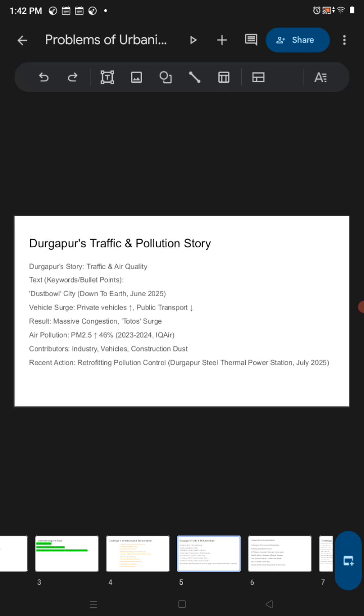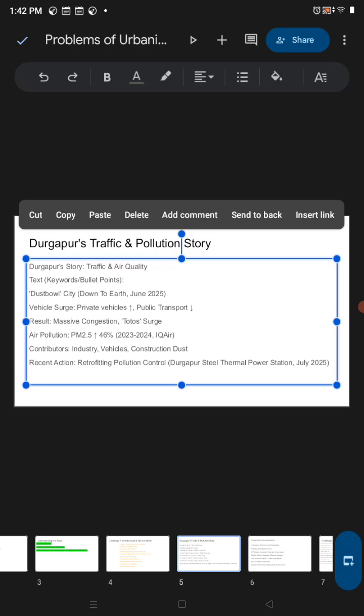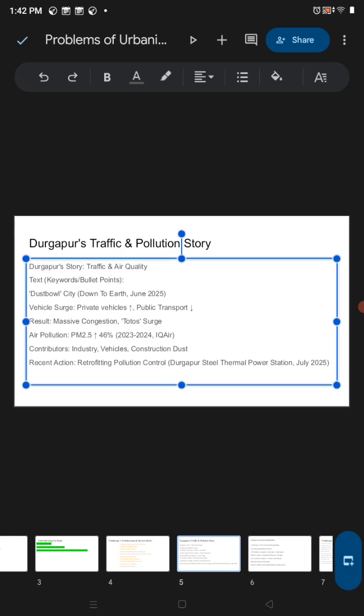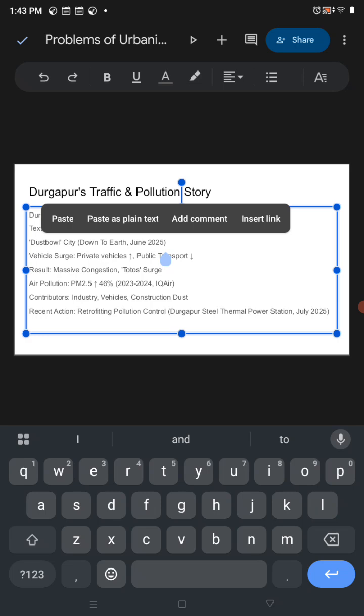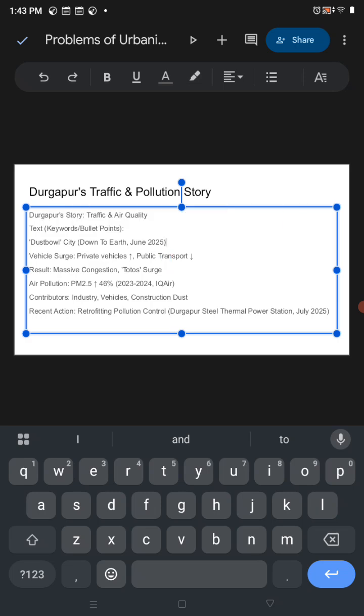Now look at the city, Durgapur. Let's understand these problems with the example of Durgapur city, Durgapur's traffic and pollution story. In the latest Down to Earth report published in June 2005, Durgapur is called the dust bowl city.